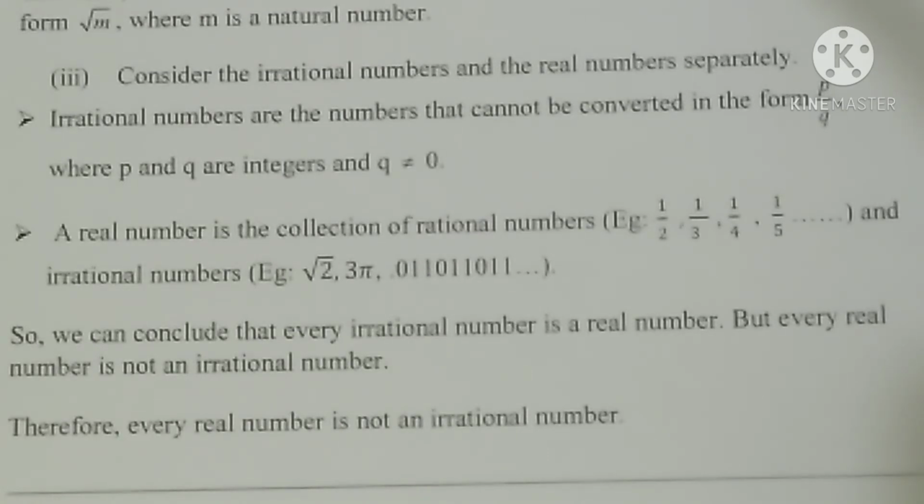Out of these three questions, the first question, every irrational number is a real number, is correct. Every point on the number line is of the form root m, where m is a natural number, is false. Every real number is an irrational number is also false. So it is better to write with one example, then the answer will be more clear.